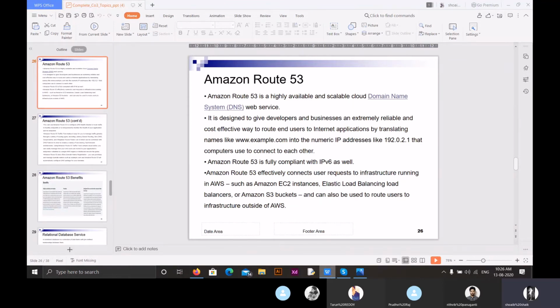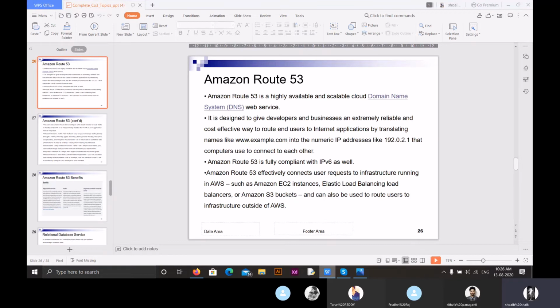This is used for computers. We people identify websites using names, whereas computers identify a website using these IP addresses. And Amazon Route 53 ensures to translate these domain names into IP addresses.